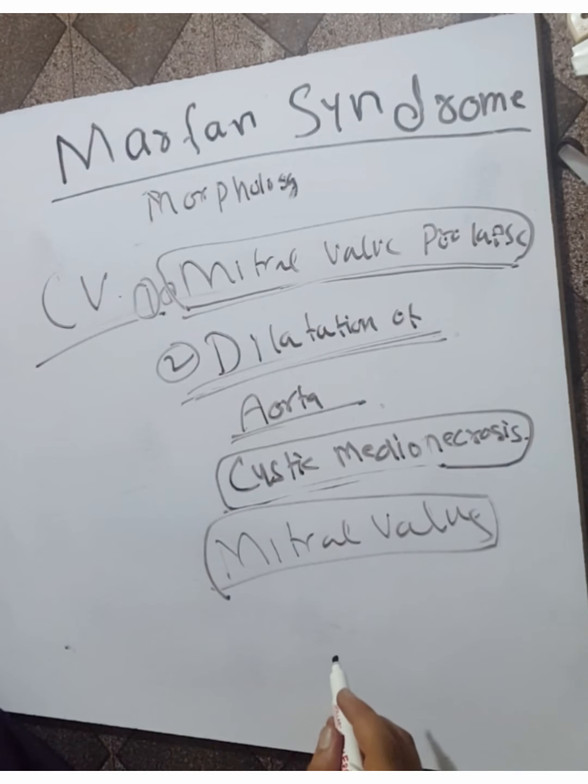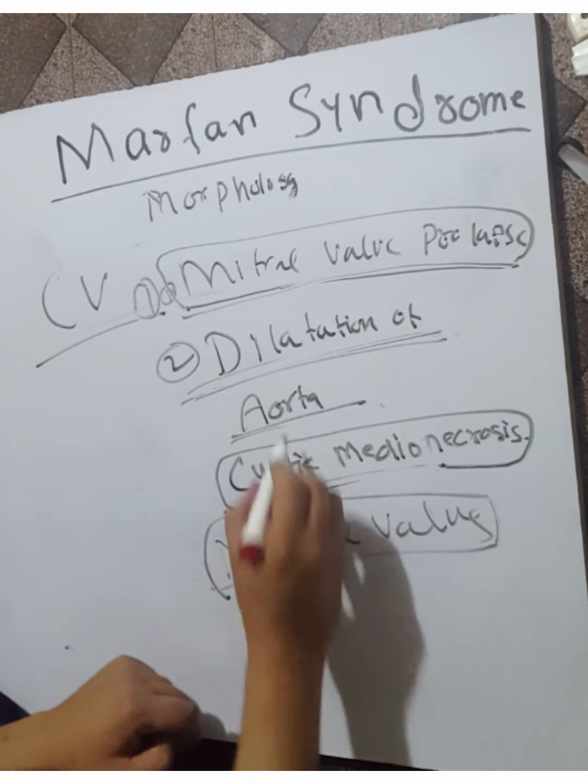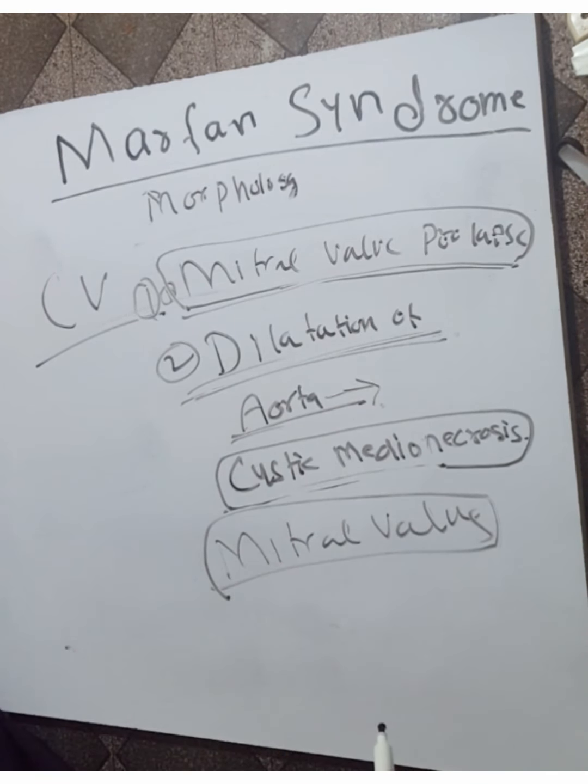The dilatation of the aorta is the most dangerous and risky condition. The valve leaflets become soft, and we call this a floppy valve.